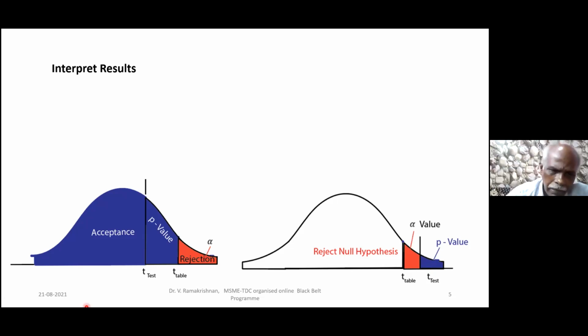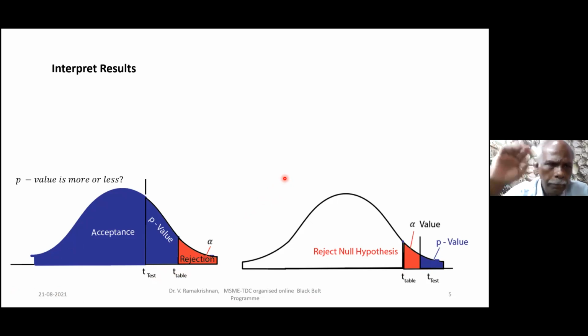Whereas the t-table will keep on varying. Therefore, it will be difficult for me every time; I have to make a different reference point. Whereas here, I am making the reference point 0.05, whatever be the table value. Clear? Therefore, p-value is a better comparison.